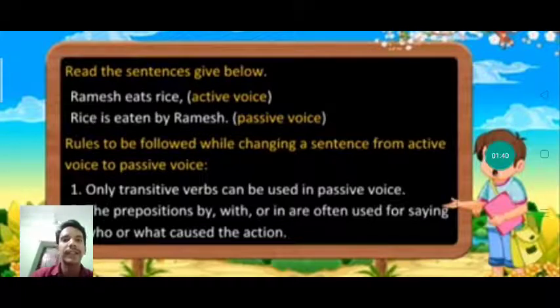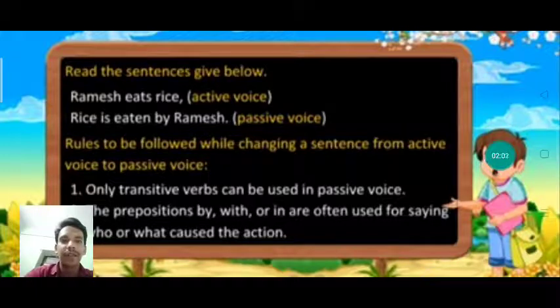But if we see the second sentence, we can see that rice is eaten by Ramesh. In this sentence, we are talking about whom? In this sentence, we are talking about rice. And the work is done to the subject, means rice is eaten. So this is called passive voice, right?